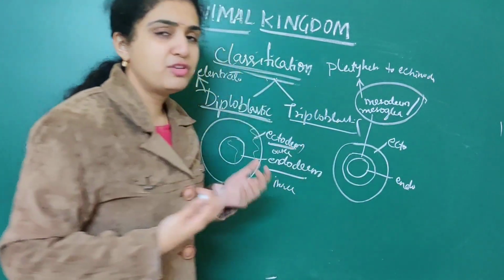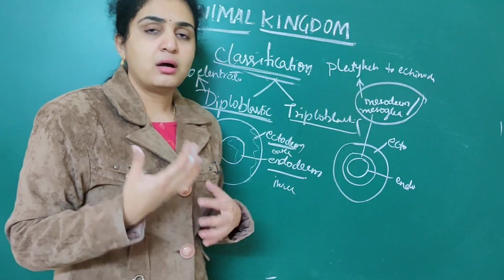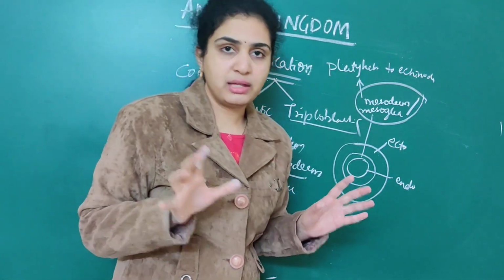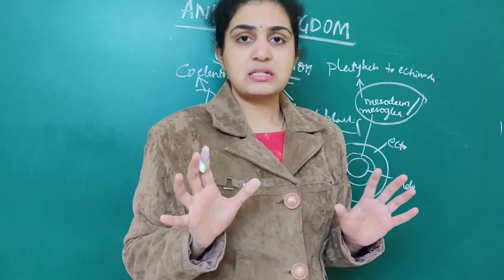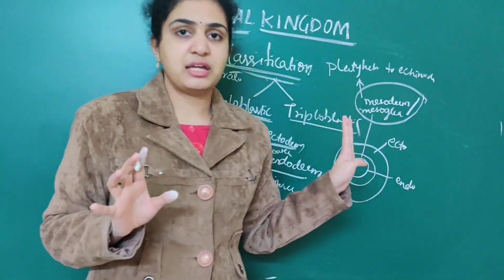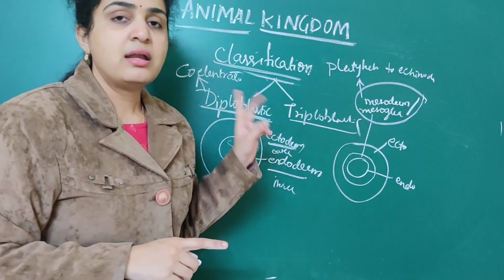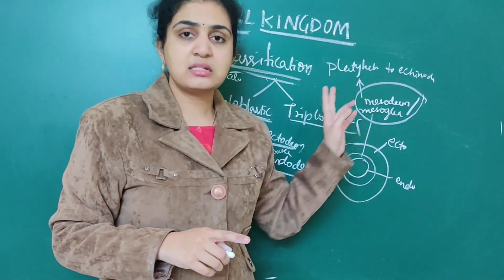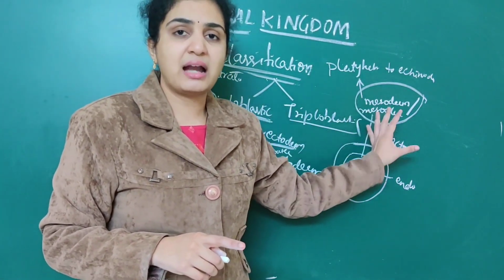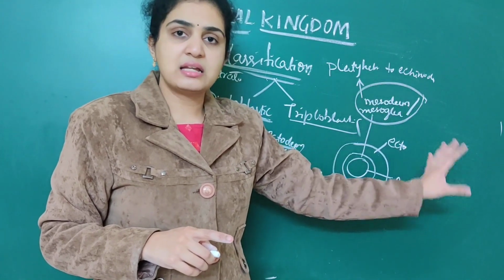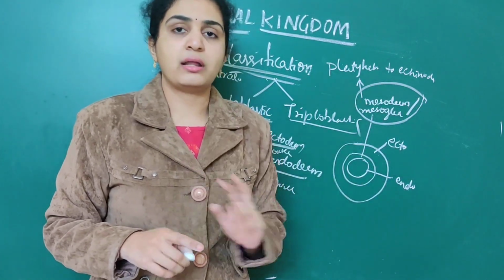Don't get so confused with all these. I have told it in a very simple way. First, you should remember the classification initially. I have told you sponges will be there, next Platyhelminthes, next coelenterates, then annelids and arthropods. First remember it in an order.